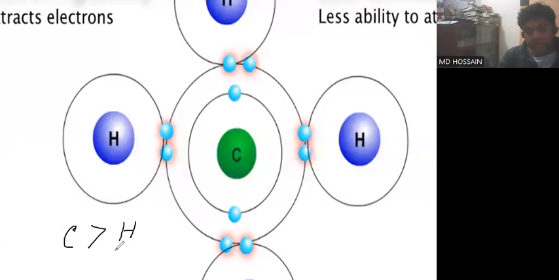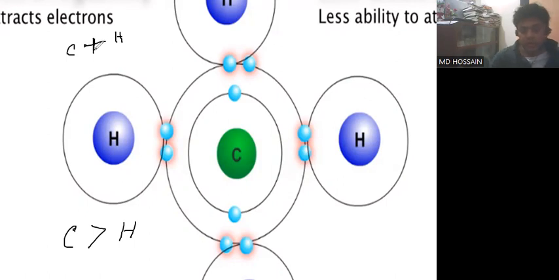In that case, the shared electrons will not stay in the middle position of the bond between carbon and hydrogen. So let's see, the bond can be shown here. This is carbon and hydrogen. In the middle point, the shared electrons would normally stay. This is the normal phenomenon. But as the electronegativity of carbon is much higher than the hydrogen atom, the shared electrons that were supposed to stay in the middle position will not stay there.